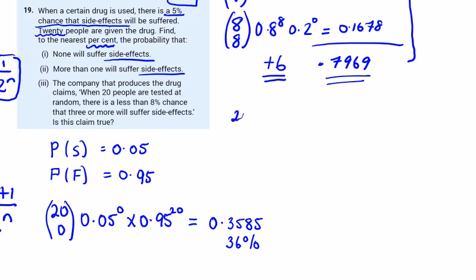More than 1 will suffer side effects, so that's 1 minus 0 and 1. So we get the probability of 1, 20 choose 1, by 0.05 to the power of 1, by 0.95 to the power of 19 will give us a percentage chance of 1 suffering a side effect. It's going to give me 0.38.